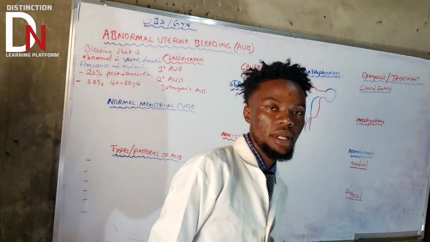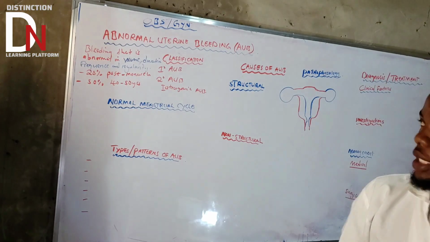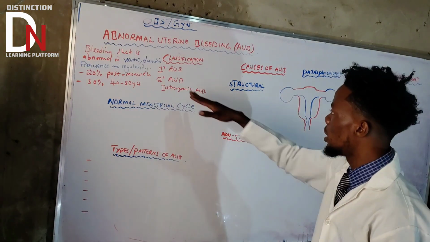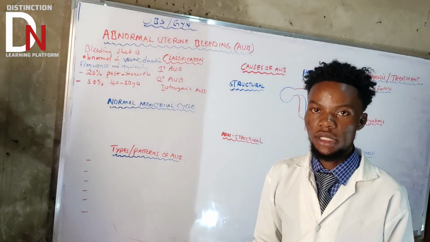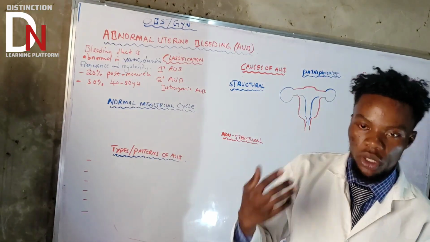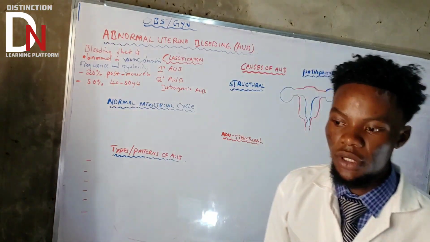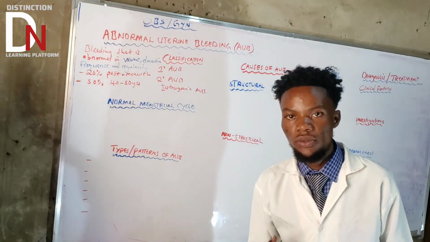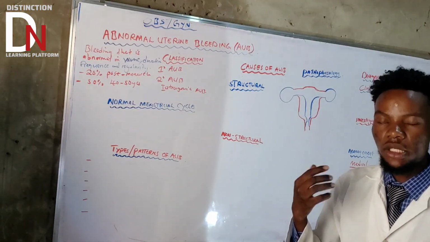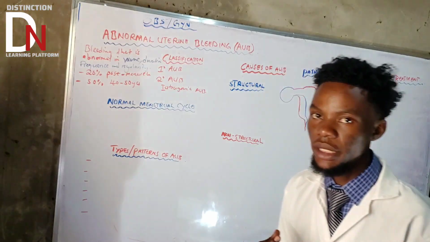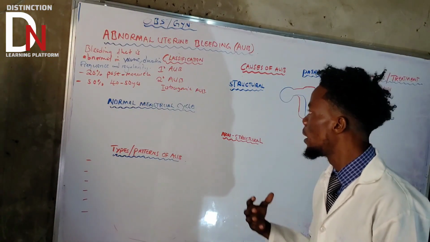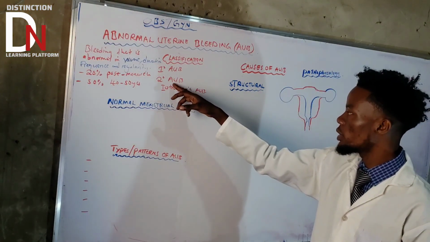So, 3 main classes. What is primary AUB? Basically, primary AUB is a type of AUB where there are no structural causes, like no polyps in the uterine cavity and no fibroids in the uterine cavity. If you don't see any structural cause of AUB, basically it will be placed under primary AUB.